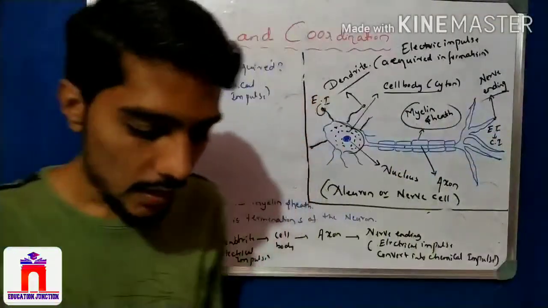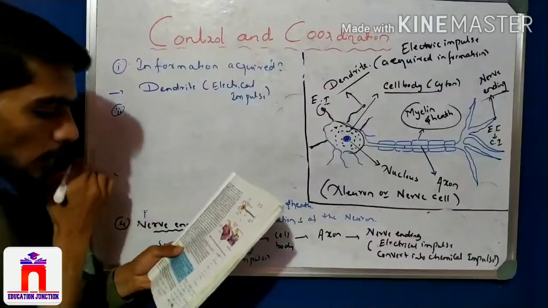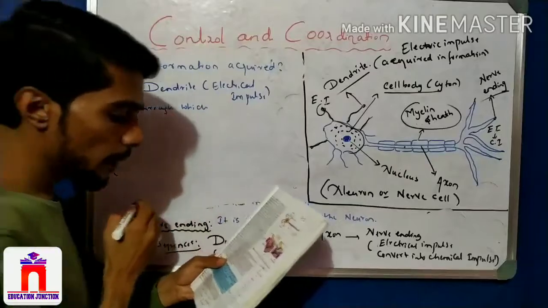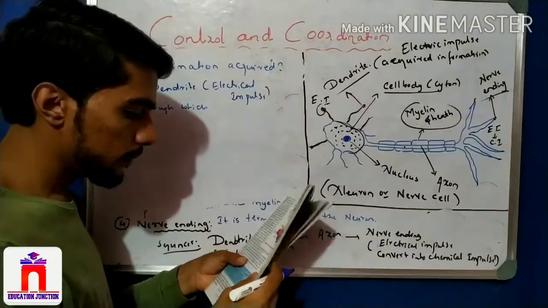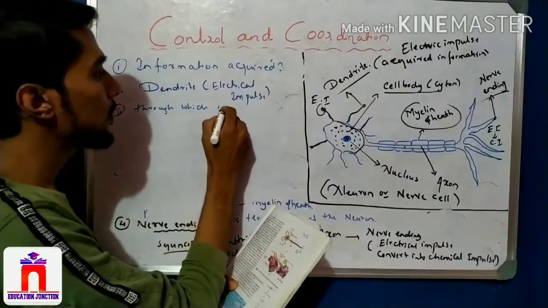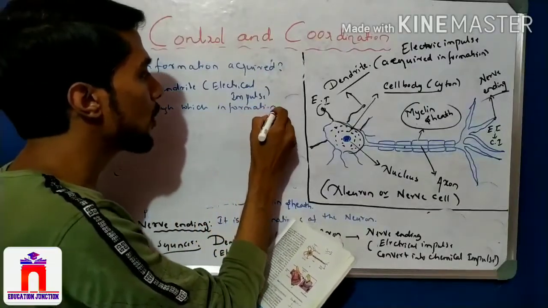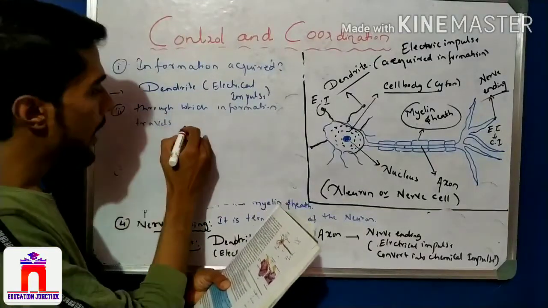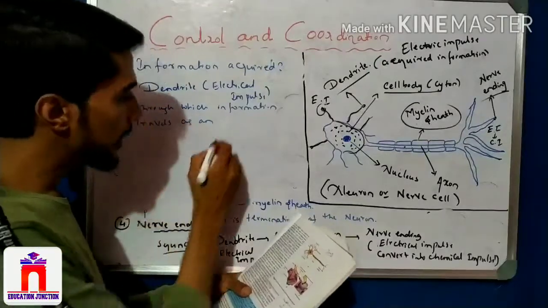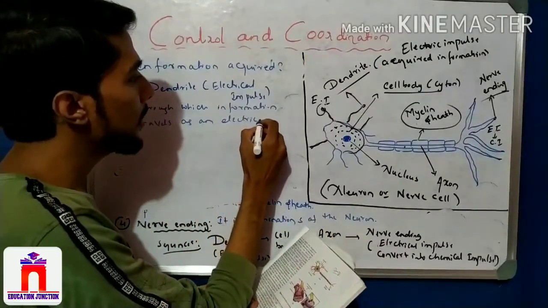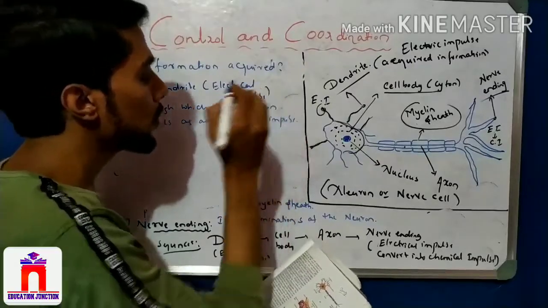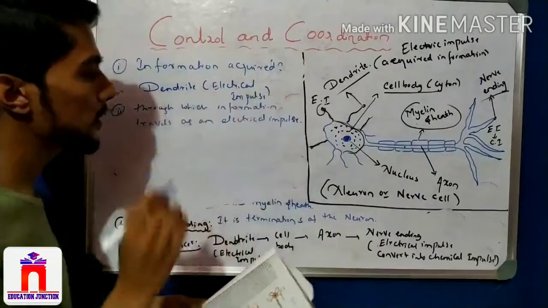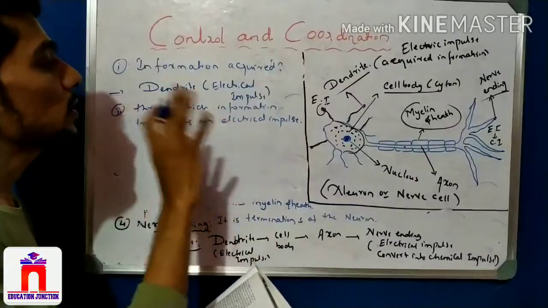So it is one question, and another question is there here. Second one, that is Roman 2. Through which information travels as an electrical impulse. See here, through which information travels as electrical impulse.